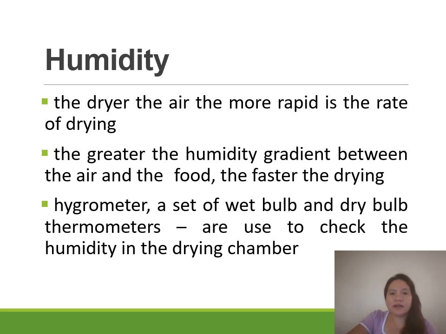These bulbs are used to check the humidity in the drying chamber. Again, humidity affects the drying rate because the drier the air, the more rapid is the drying rate of your fruits and vegetables.